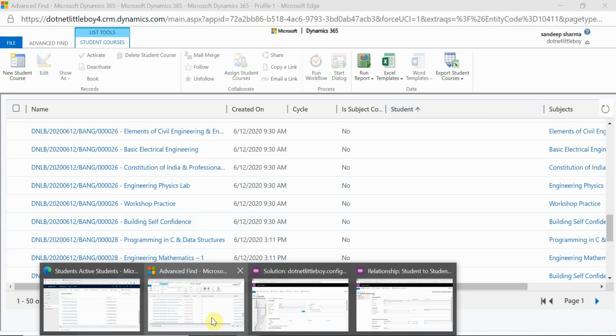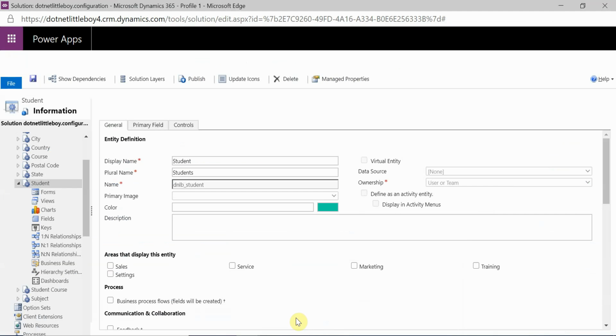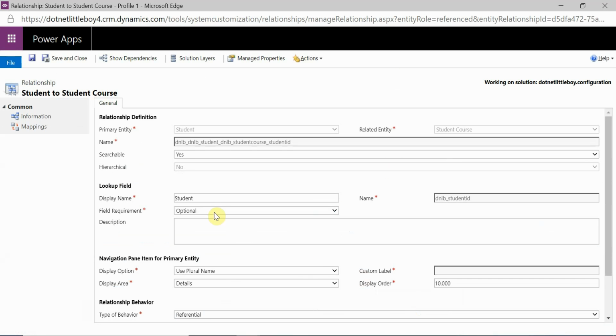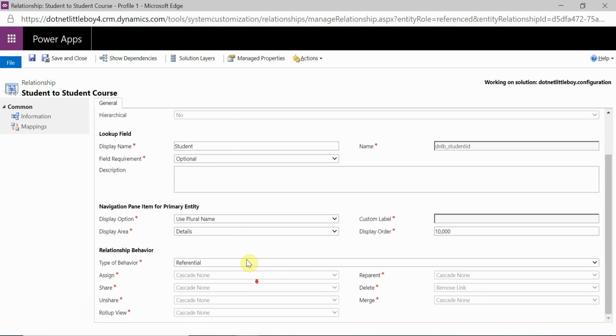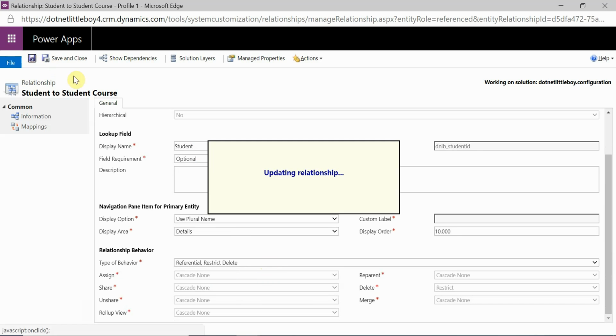Now let's go to the other type, that is referential restrict delete. So if we select the relationship behavior as referential restrict delete, in this case what will happen is, as long as you have a child record associated, you cannot delete the parent record. It will show an error that the child record still exists.